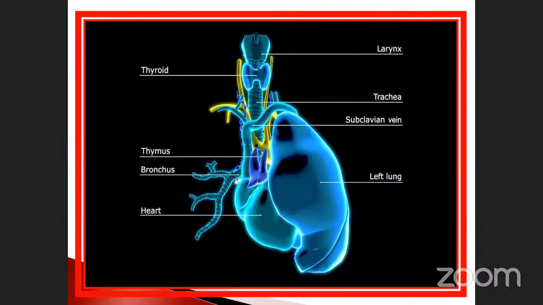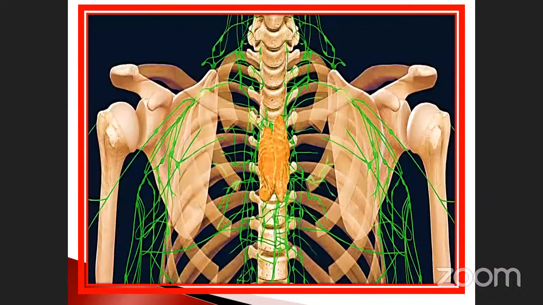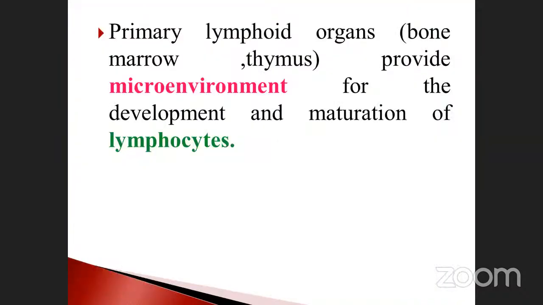Okay, go to the next one. See here, also another slide for your view. This is the thymus gland. What about this one, the green color? This is called the lymphatic system, otherwise called lymph nodes. There is a small bean-like structure; this is called a lymph node. These are all our lymphatic system, collectively called the lymphatic system. What is the main use of the lymphatic system? It also acts as an immunological defense.